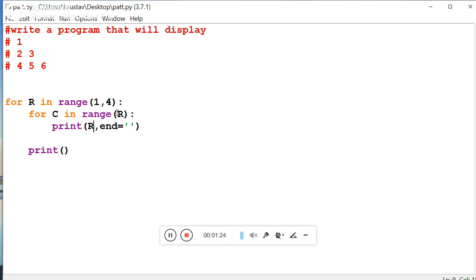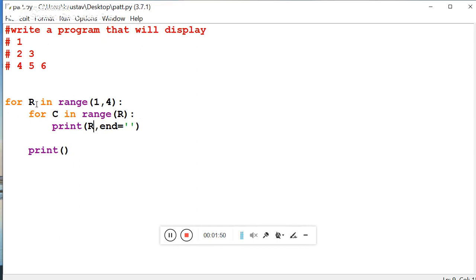Initial value, starting value will be 0 by default, because if the loop is terminated it will start with the initial value. So it will be 0 starting value. Value of the r is 2 means 2 times, 0 1, 2 times it is going to be printed, and the value of the r is 2. So 2 times 2 will be printed. Once again the loop is going to be terminated. This second for loop, it will go over here to the r.